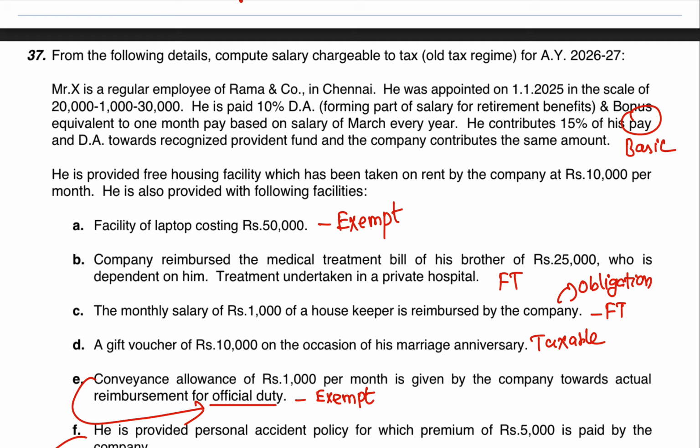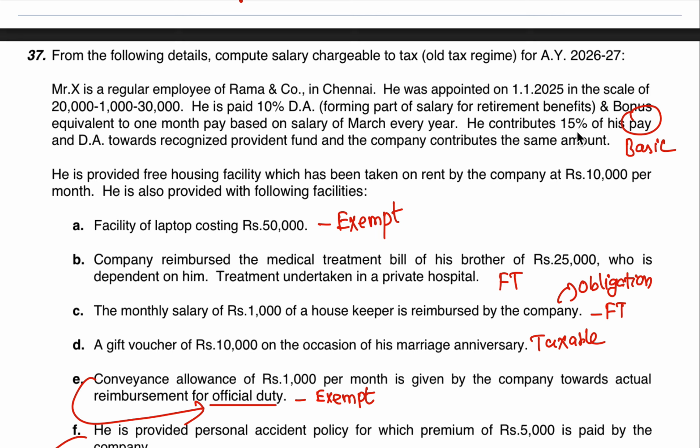In the scale of 20,000 to 30,000. Which means when he is appointed, 20,000 is the pay, and after a year he'll be increased by 1,000 rupees, and every year thereafter his salary will be increased by 1,000 rupees. Eventually he will reach 30,000 after 10 years. He is paid 10% DA forming part of salary for retirement benefits. Bonus equivalent to 1 month pay based on salary of March every year. Bonus is also received every year in March.